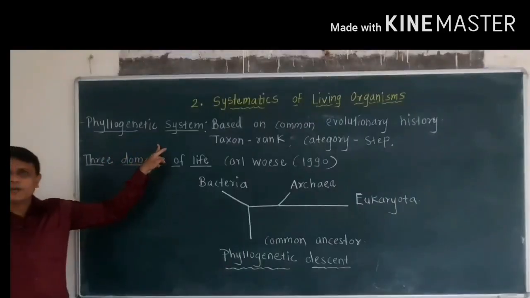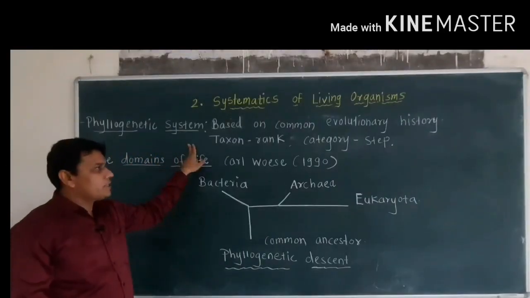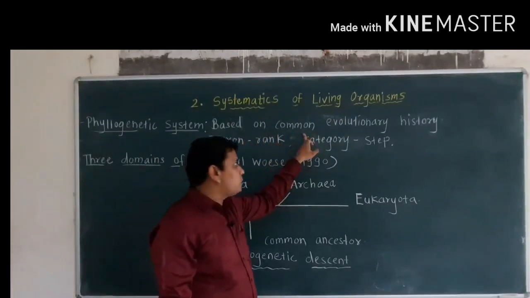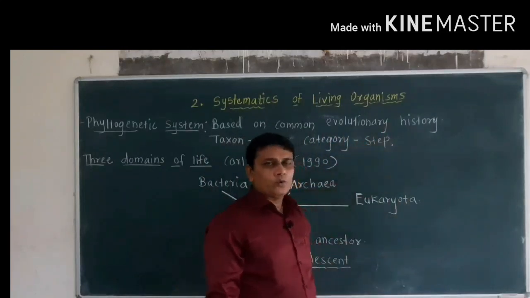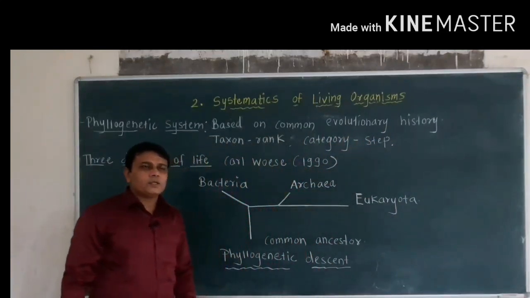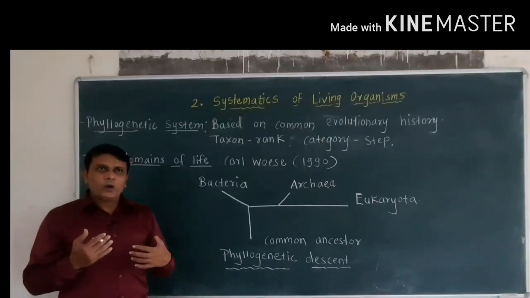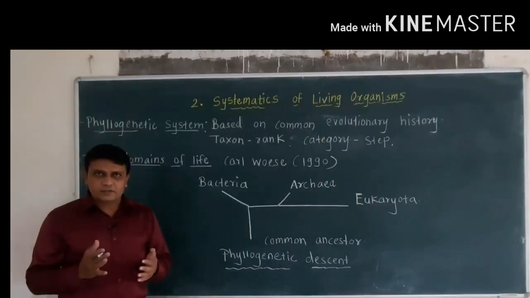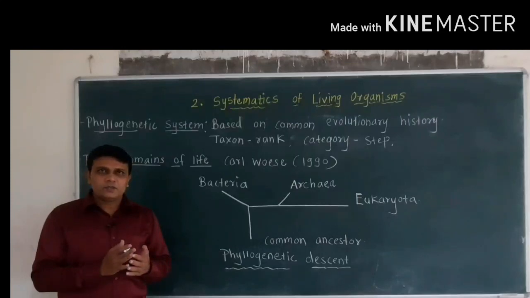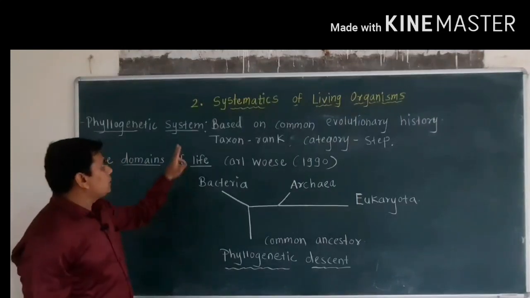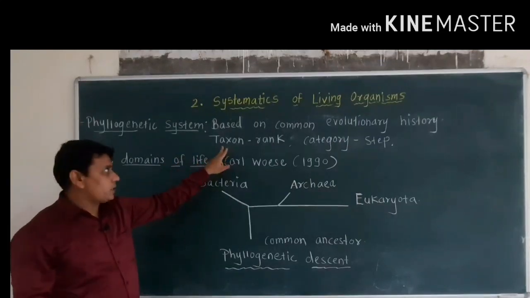The next system of classification is the phylogenetic system of classification. The phylogenetic system of classification is based on common evolutionary history. That means the organisms which resemble or are similar in some characters, in such organisms their evolutionary history is considered in the process of classification.